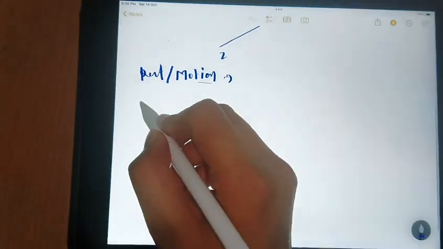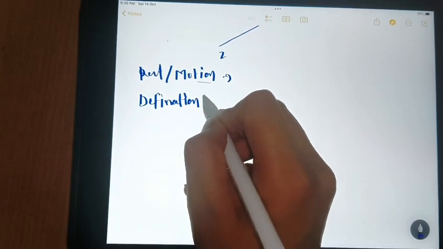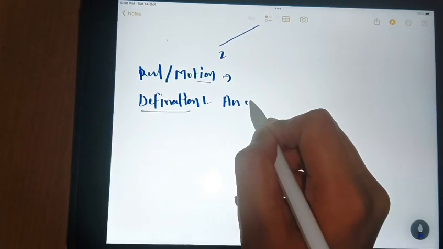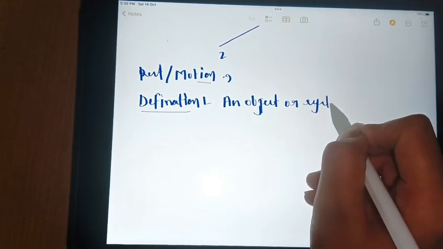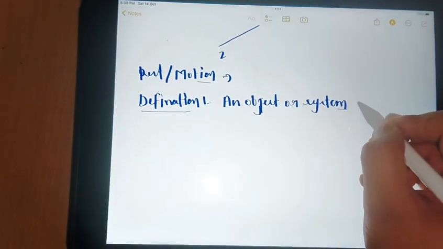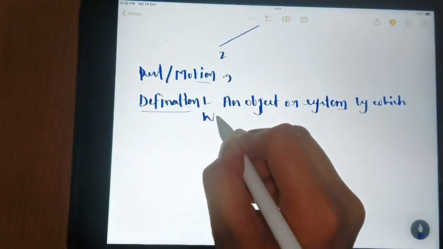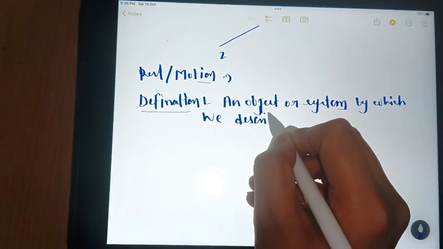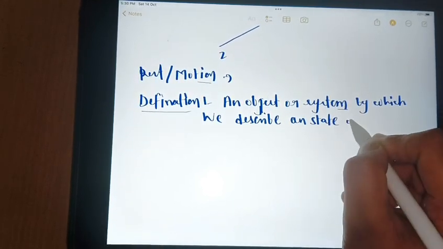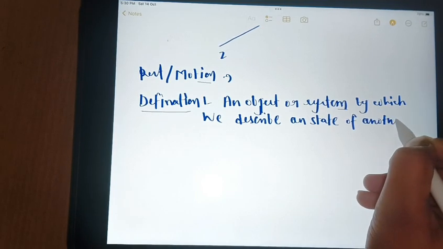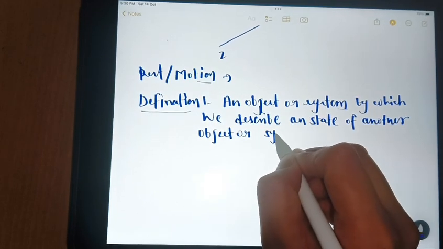So from here we write the definition of frame of reference. An object or system by which we describe the state of another object or system.